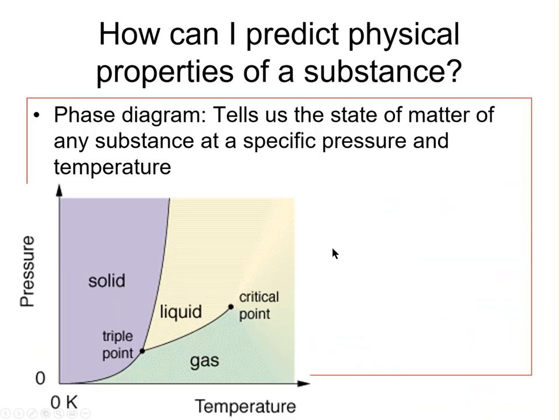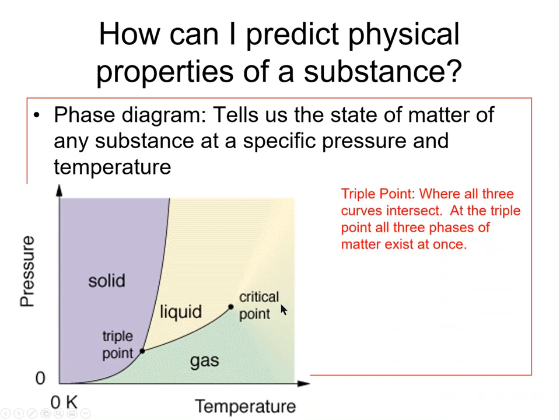All right, so we can actually predict the phase that a particular substance will be in using a plot called a phase diagram. We can see the phase diagram is a plot of pressure on the y-axis and temperature on the x-axis. So there's a couple different things we need to know about this. First of all, if we were given a pressure and a temperature, if we wanted to find out what phase the substance was in, we would just have to plot the point. We can see that the graph is separated into 3 distinct areas: solid, liquid, and gas. If the point falls in the liquid region, we would say that it's a liquid. If it falls in the solid region, we would say that it's solid.